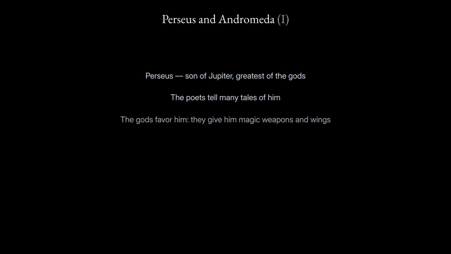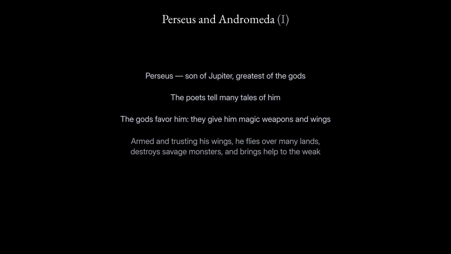Today's story is the opening of Perseus and Andromeda. Perseus is the son of Jupiter, greatest of the gods. The poets tell many tales of him. The gods favor him and give him magic weapons and wings. Armed with these and trusting his wings, he flies over many lands, destroys savage monsters, and brings help to the wretched and the weak. Now listen to the Latin.